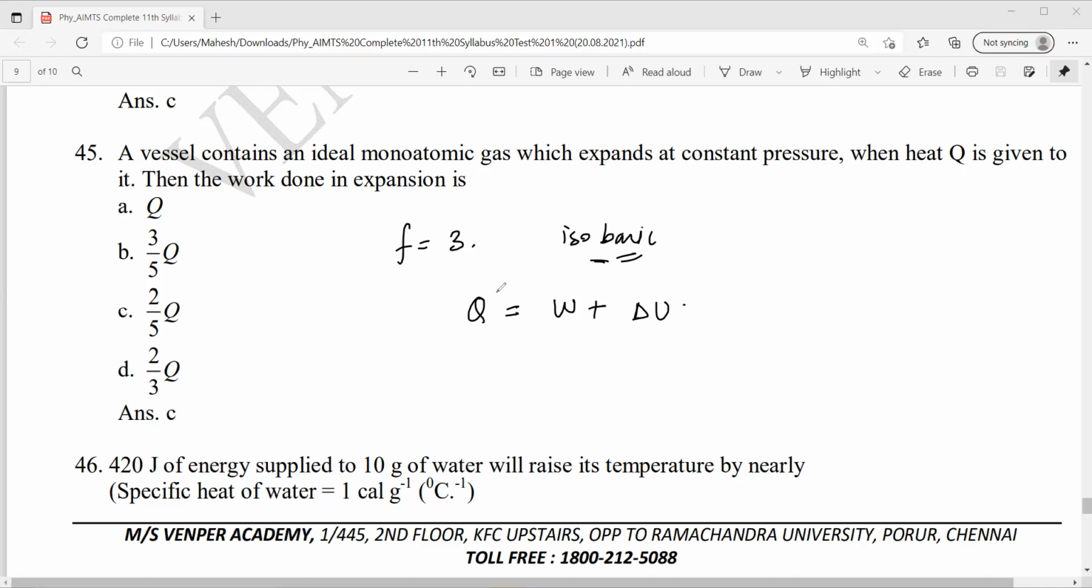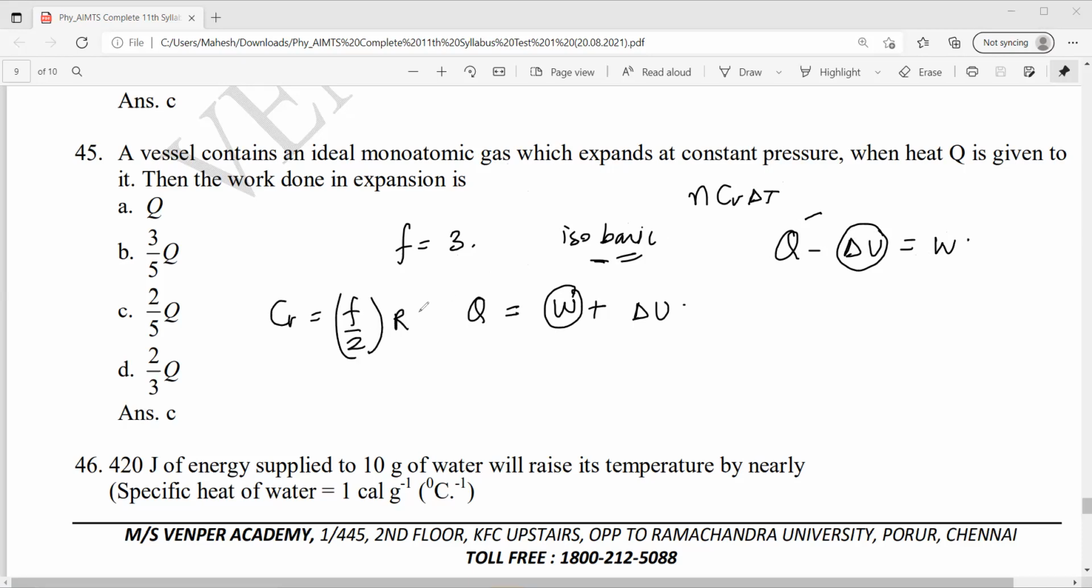I want the work done. Q minus delta U is equal to work done. Delta U will be how much? Under constant pressure, use the formula Q minus delta U, where delta U is n Cv delta T. Degree of freedom is 3. Cv is how much? F by 2 into R. With this Cv formula, you will get delta U. Once you use this delta U here, you will get work done equal to Q minus delta U. Option C is correct, 2 by 5.